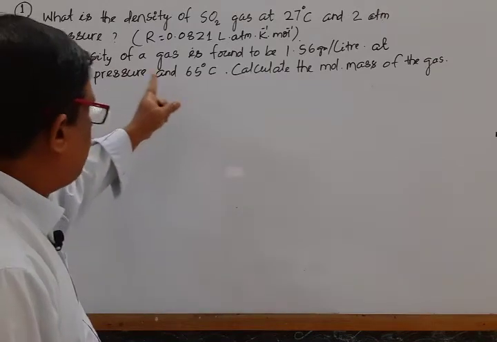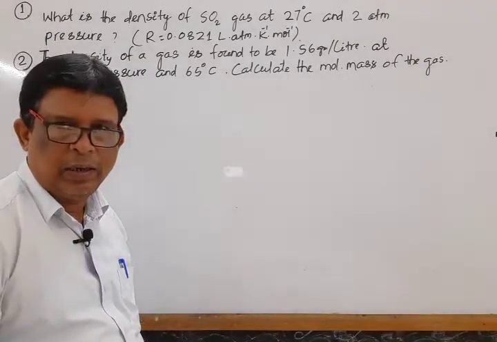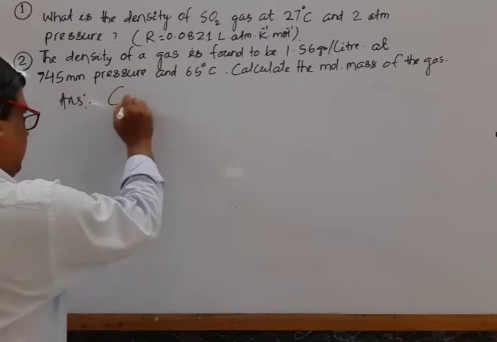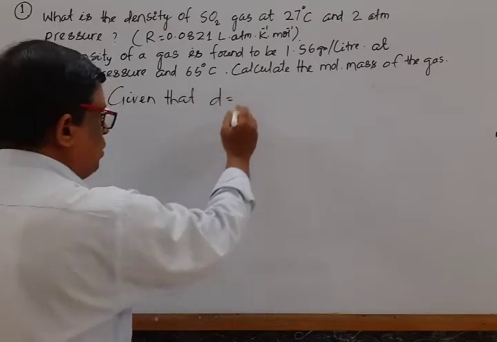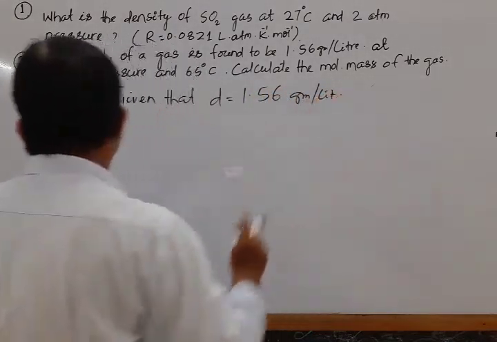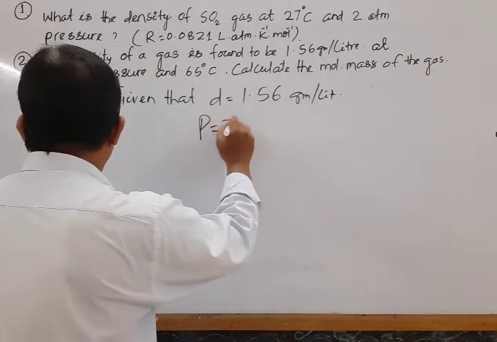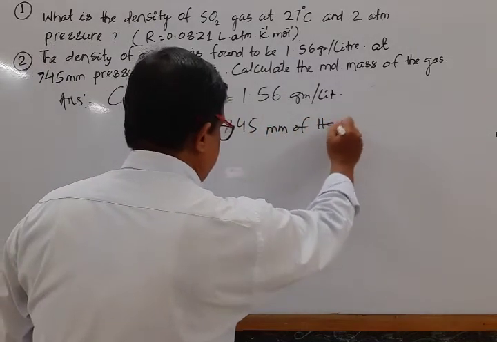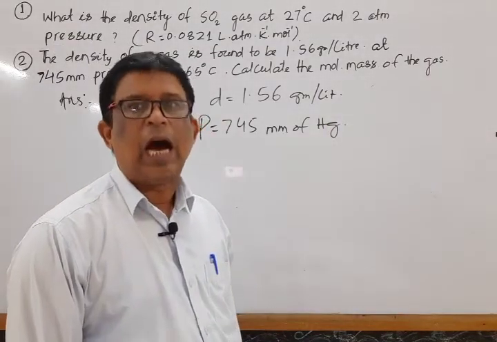The density of a gas is found to be 1.56 gram per liter. Here density is given. Answer, given that density is equal to 1.56 gram per liter. At 745 mm pressure, given pressure is equal to 745 millimeter of mercury. It is necessary to transfer the pressure in terms of atmosphere unit.